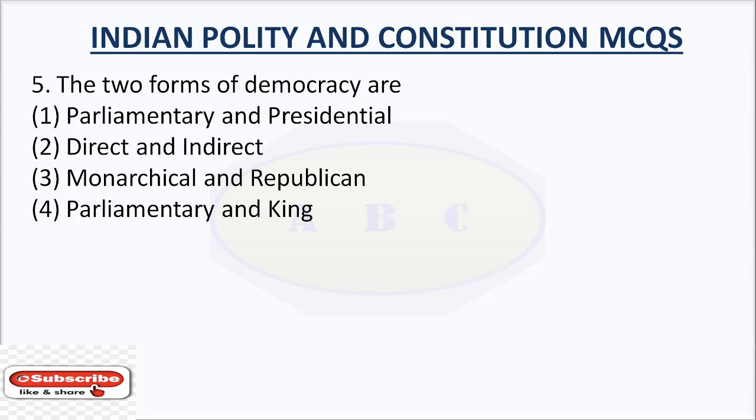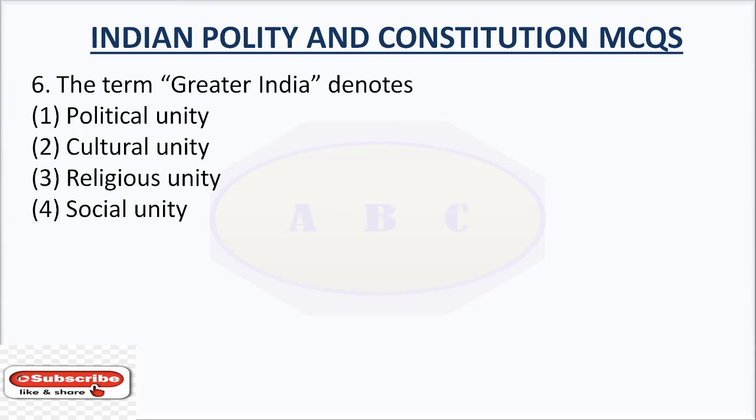Question number 5. The two forms of democracy are option number 1, parliamentary and presidential. Option number 2, direct and indirect. Option number 3, monarchical and republican. Option number 4, parliamentary and king. The two forms of democracy are parliamentary and presidential.